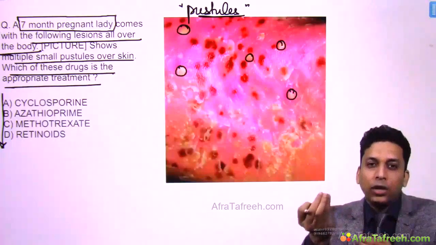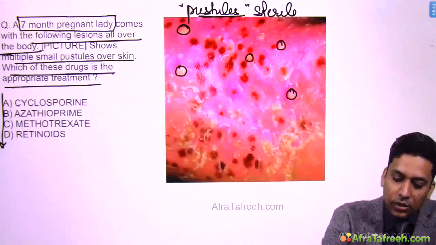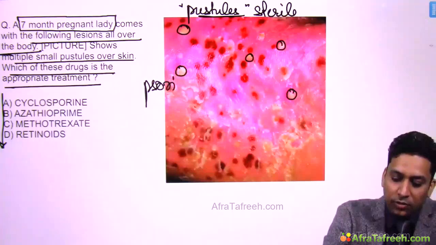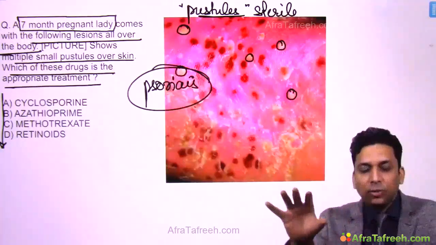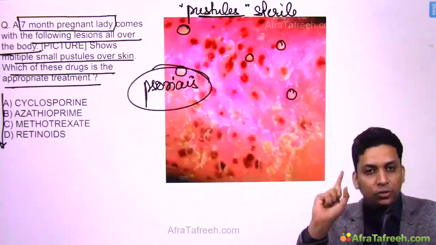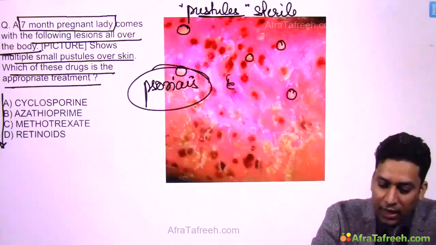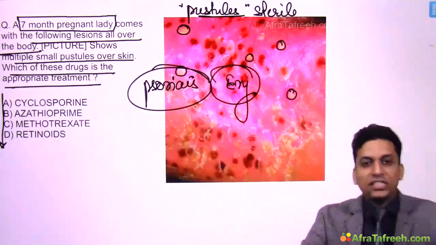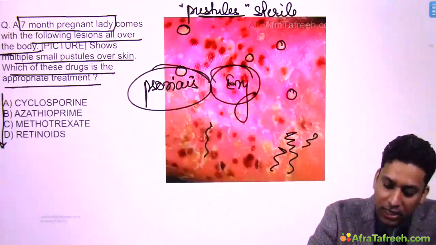They are asking about what? Sterile pustules. And we know that sterile pustules are seen in psoriasis. So probably this is a case of psoriasis. So the first clue is that antibiotics are not mentioned in the options. The examiner is not asking about infective causes of this pustule. Second clue is, if you look at the image, you will see red skin. So the skin is erythematous, and you can see scaling is also present.